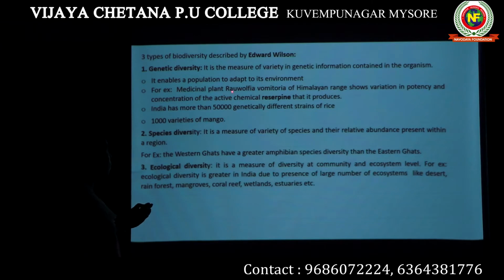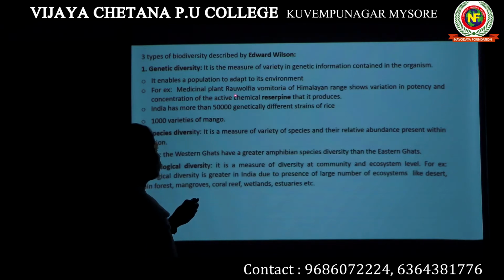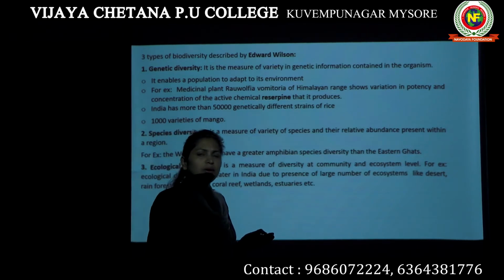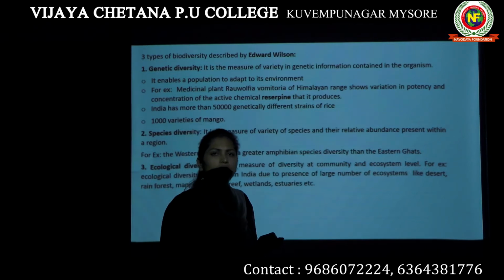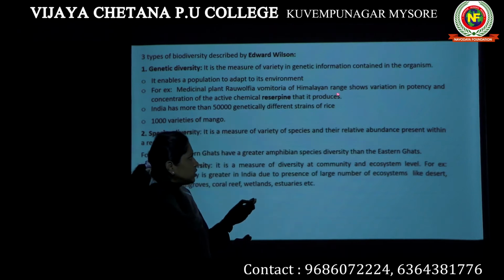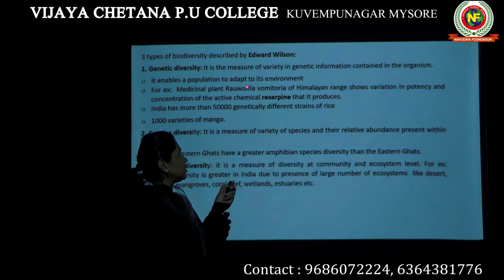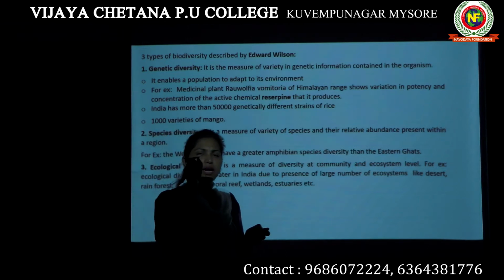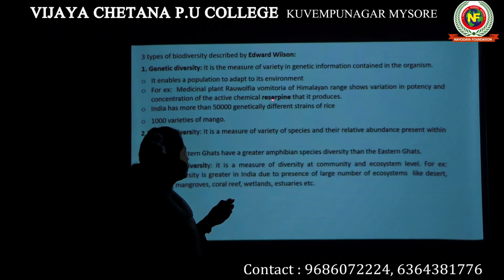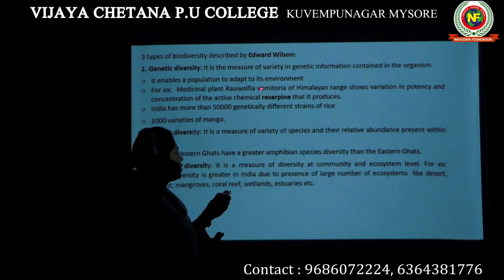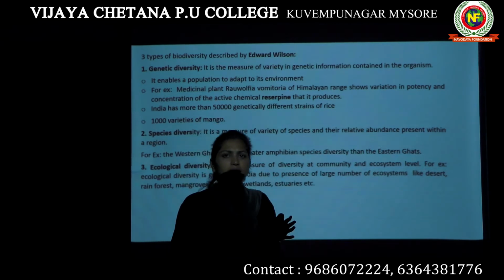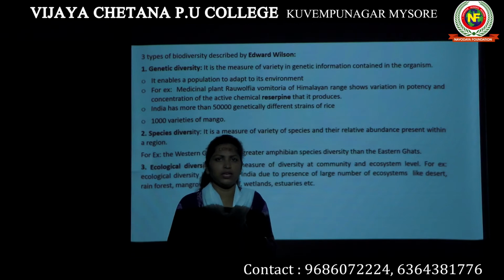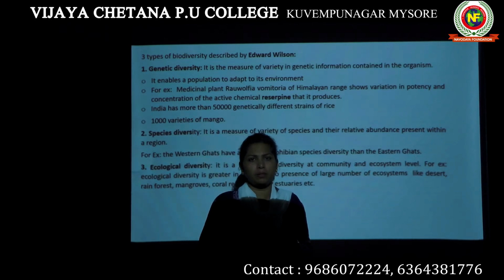There is a medicinal plant known as Rauvolfia vomitoria. This particular medicinal plant grows in the Himalayan range. The speciality of this Rauvolfia vomitoria is that it produces a chemical known as reserpine. The Rauvolfia vomitoria plants present in the Himalayan region produce a chemical known as reserpine.